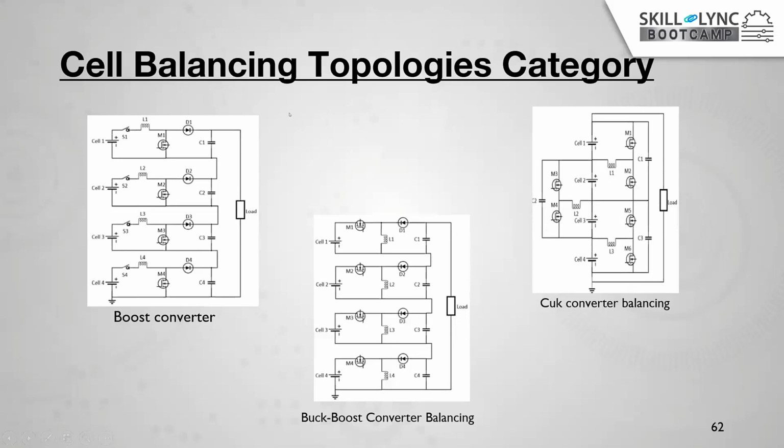We can do the same thing using converters, right? In this example, let's take one boost converter. We connect the load here, so the batteries are discharging, and the four cells are connected like this to the one boost converter. What will it do? Let's suppose cell 2 has the least and cell 1 has the highest.